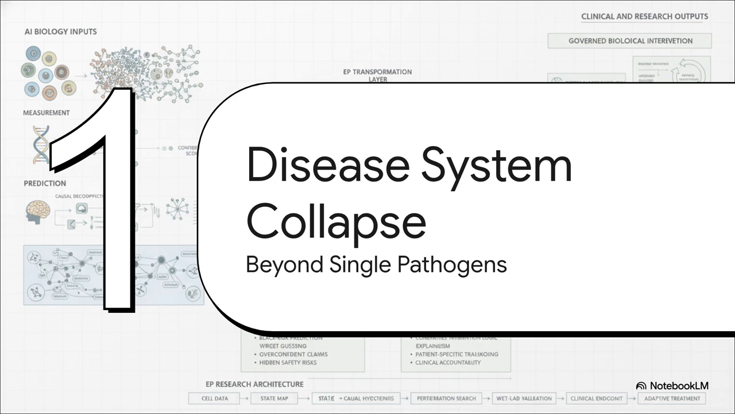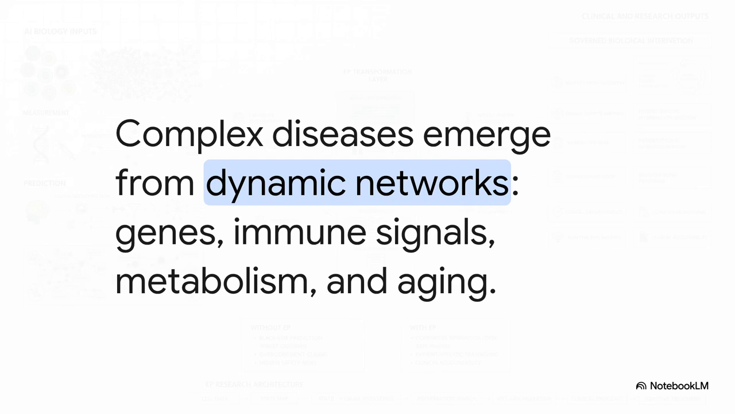Disease is a system collapse, beyond the single pathogen. We really have to understand that complex diseases are not simple infections with one clear enemy. Think about things like Alzheimer's, cancer, cardiovascular disease, autoimmune disorders, stroke, or metabolic degeneration. These aren't simple. They emerge from incredibly dynamic networks. We're talking interacting webs of genes, immune signals, metabolism, tissue states, inflammation, aging, the whole shebang.